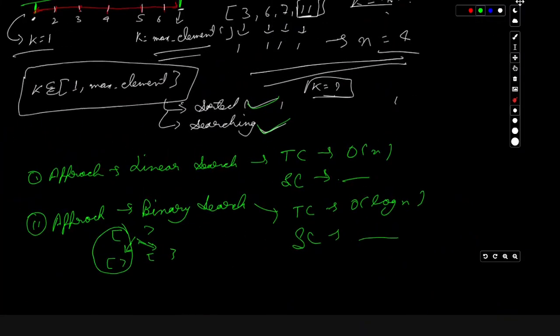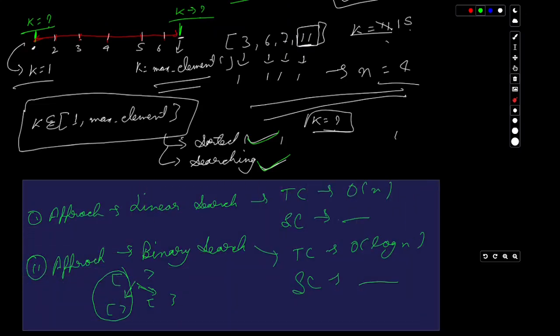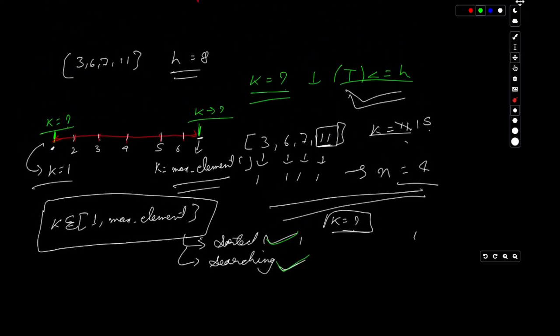So let's figure out how we'll be implementing binary search within this problem. The very first thing that we had to keep in mind was the value of k and how it is manipulating as we go forward. As I've already discussed, the value of k can be from 1 to the max element within the array, and that will be true.